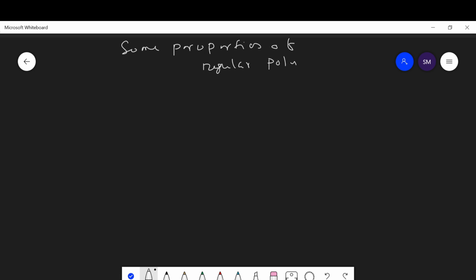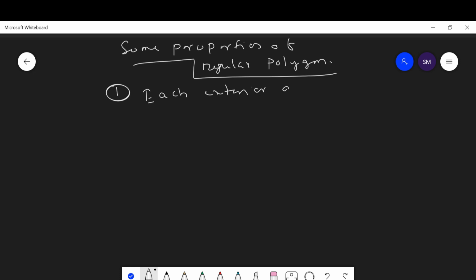Regular polygons. Okay, then please note down. At first, each exterior angle of a regular polygon, please students note down, each exterior angle is equal to 360 upon n degree. What is n? n is equal to the number of sides. Then each exterior angle is of measure 360 upon n degree.